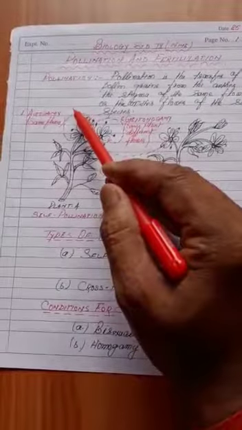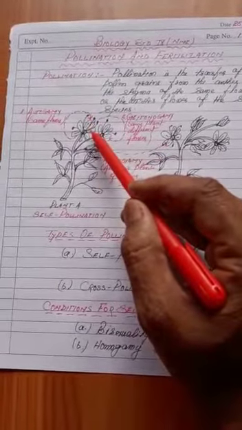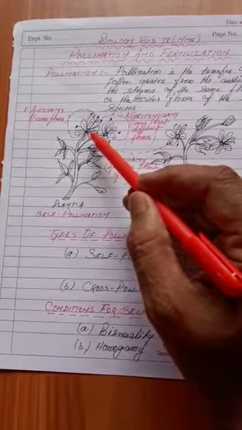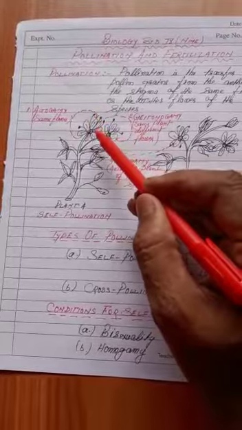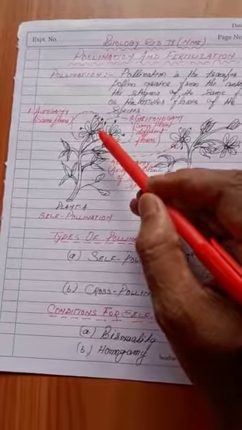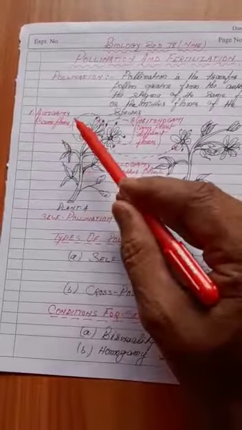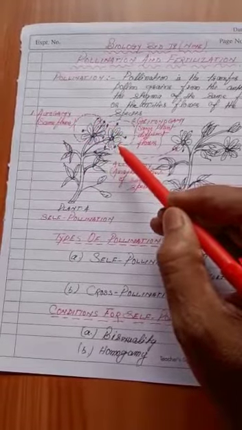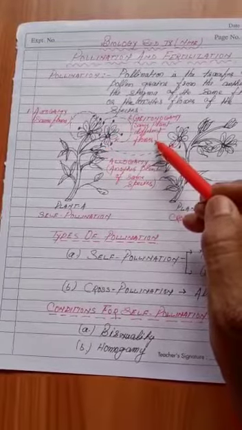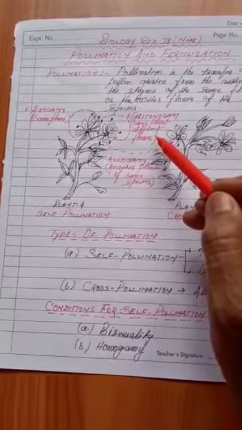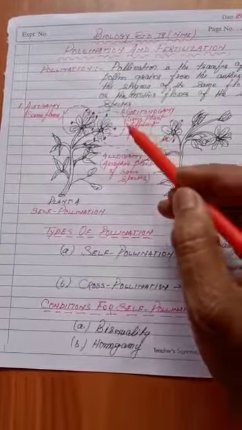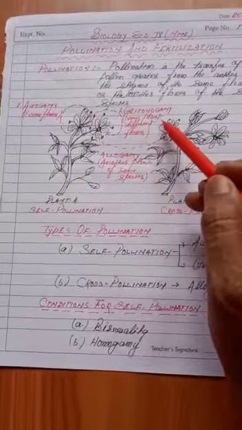If you consider autogamy, what happens in it? The pollen grain reaches the stigma of the same flower. This condition of pollination is known as autogamy. But in the second condition, the pollen grain reaches another flower situated on the same plant, that is geitonogamy.